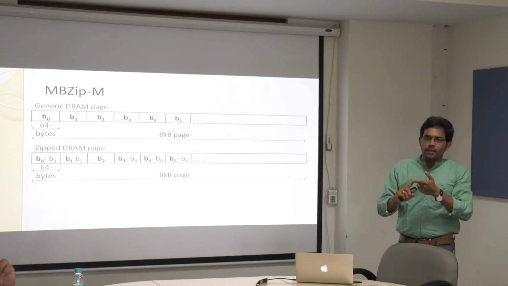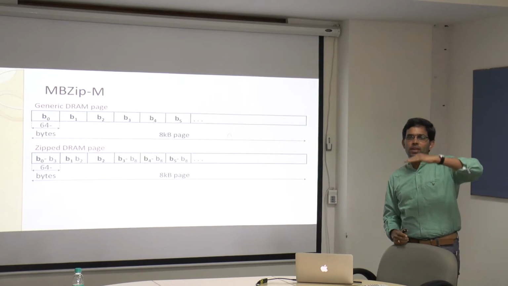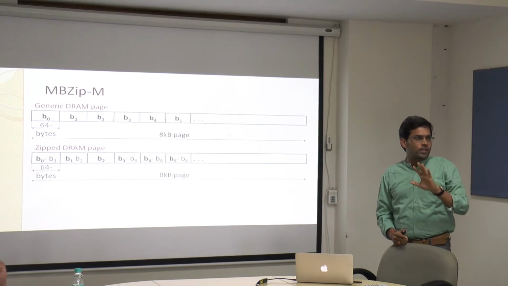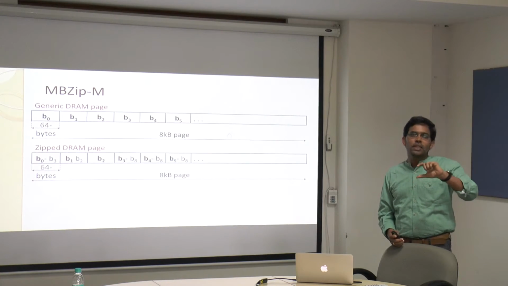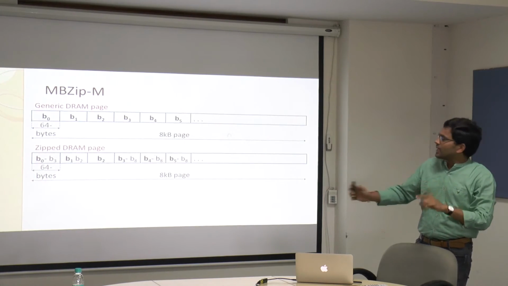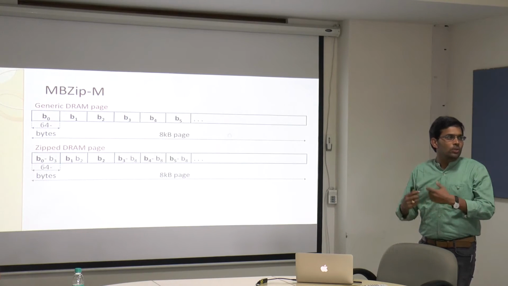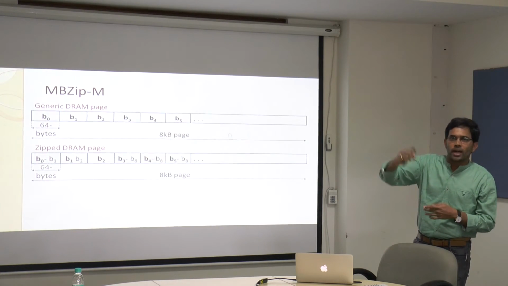So in a way, in a single block transfer from DRAM memory to the LLC, I am transferring 4 blocks of data. My bandwidth requirement at the memory is reduced. I am not looking at increasing the effectiveness of main memory space. I am trying to reduce the bandwidth requirement.